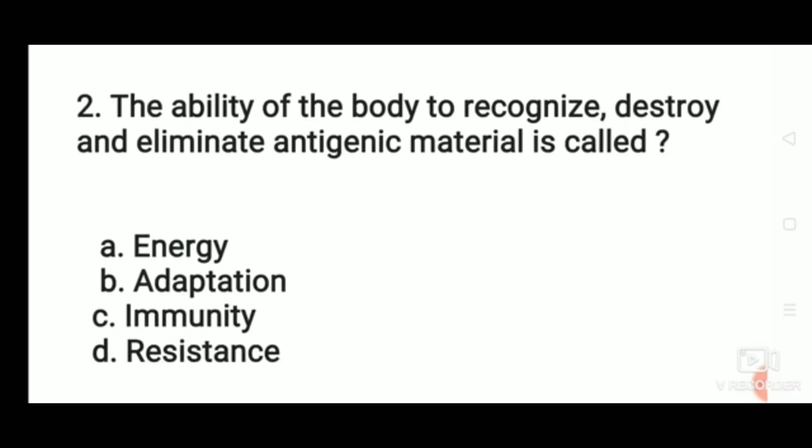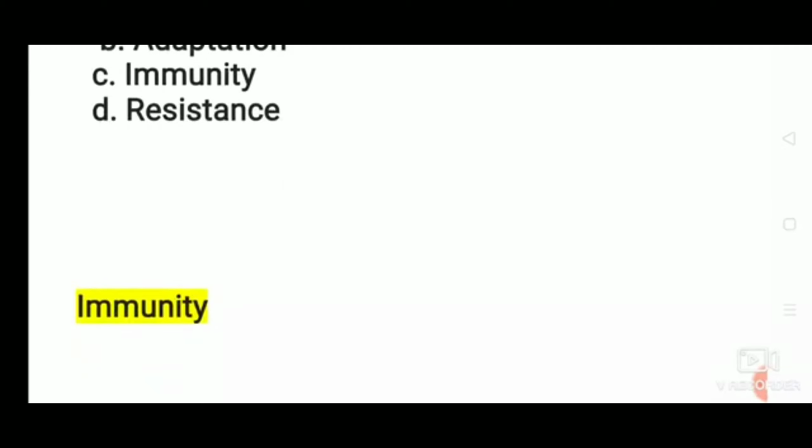The ability of the body to recognize, destroy and eliminate antigenic material is called energy, adaptation, immunity or resistance? The correct answer: the ability of the body to recognize, destroy and eliminate antigenic material is called immunity.